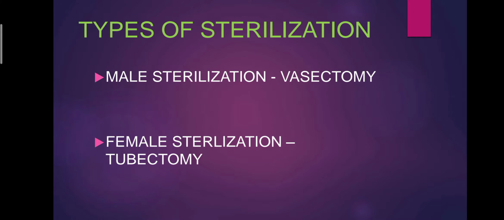Next, I am going to tell you the types of sterilization. As I told you before, it is available for the male as well as the female. So we have two categories of sterilization. One is male sterilization, which is also called vasectomy, and one is female sterilization, which is also called tubectomy. Now we are going to study one by one what is vasectomy and what is tubectomy.